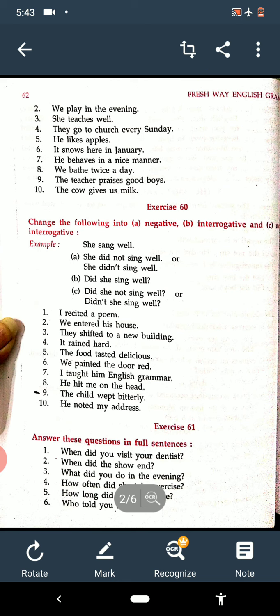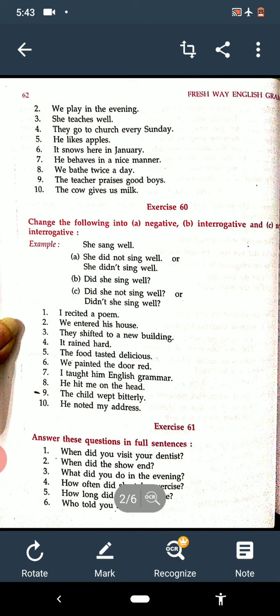So I recite a poem. Then let us make it negative. I did not recite a poem. Then interrogative. Did I recite a poem? Then question mark and negative interrogative. Did I not recite a poem? Yeah, it's the right answer.